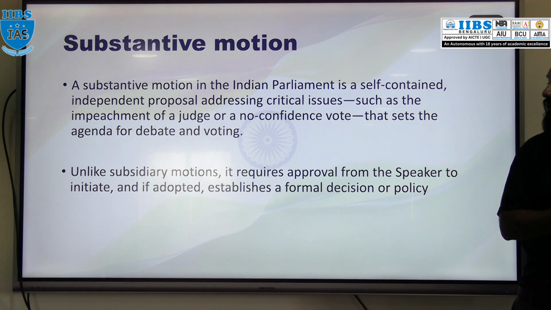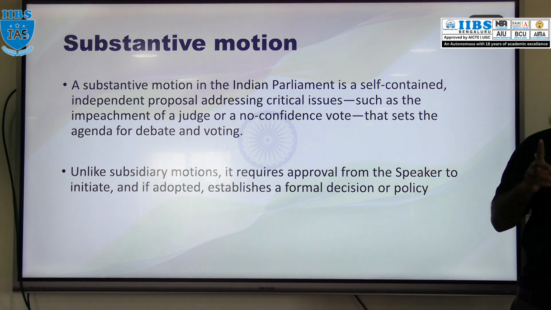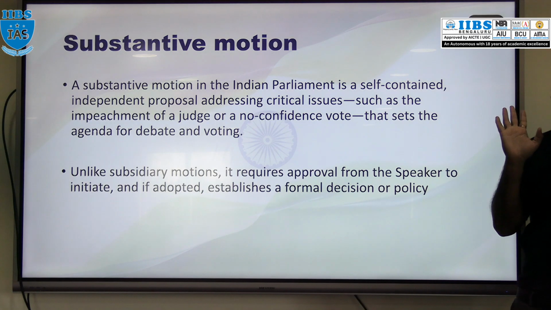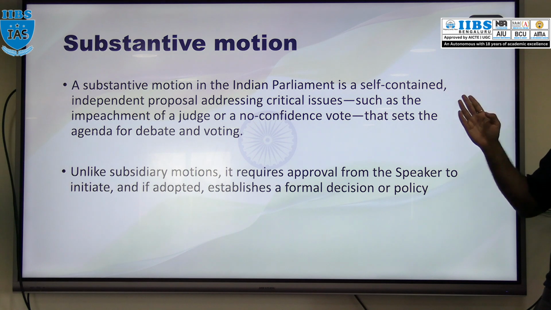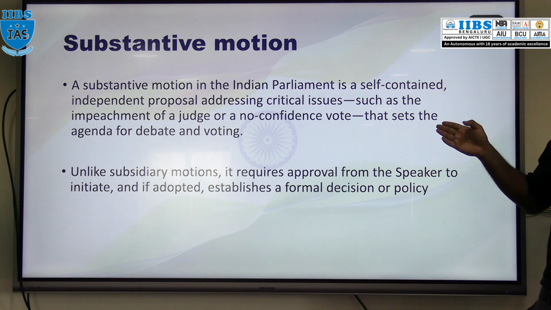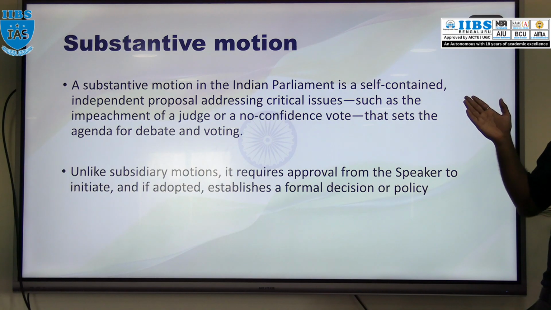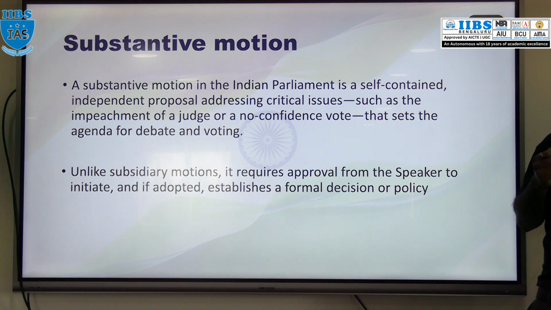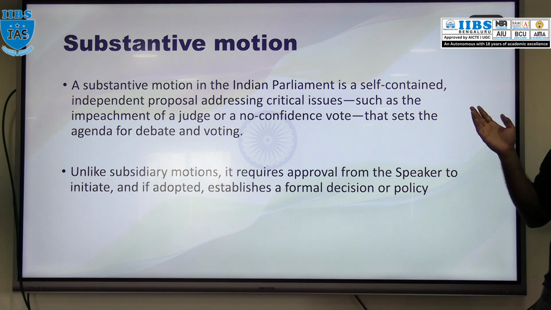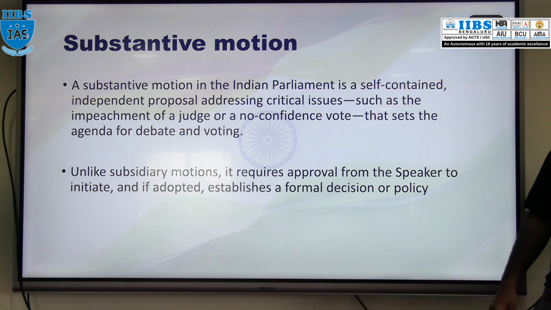So what are substantive motions? This is an independent and standalone motion. It can be introduced for the purpose of impeachment of the president, impeachment of the vice president, impeachment of judges of the Supreme Court or High Court, or impeachment of the CAG or Chief Election Commissioner, or a no confidence motion.